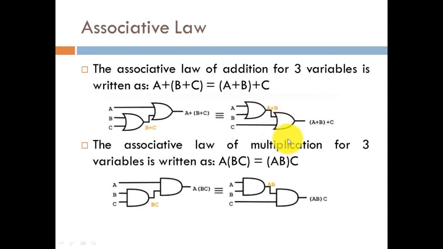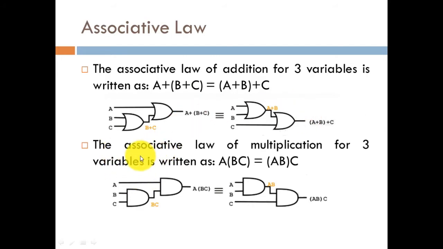Whereas this figure shows the realization of the other expression, where first we take the addition of A plus B. This OR gate's outcome will be equal to A plus B, since its first input is A and second input is B. The second input of the second OR gate is C only, and its first input is A plus B, so the outcome turns out to be A plus B plus C. So it does not alter the outcome; the outcome remains the same. This is the associative law for addition, or you could say your OR operations.